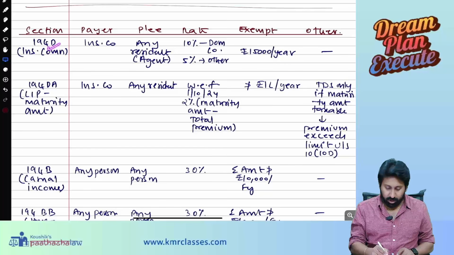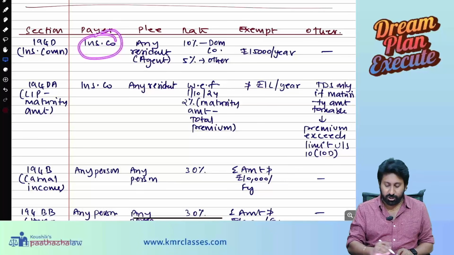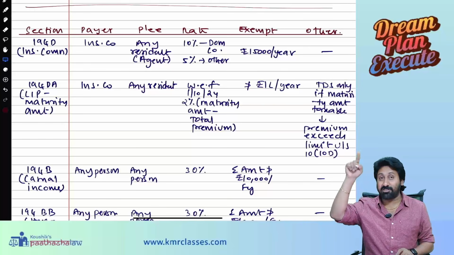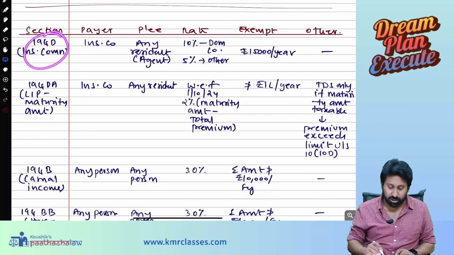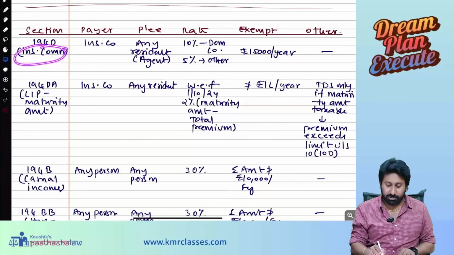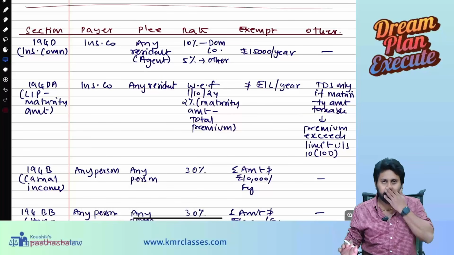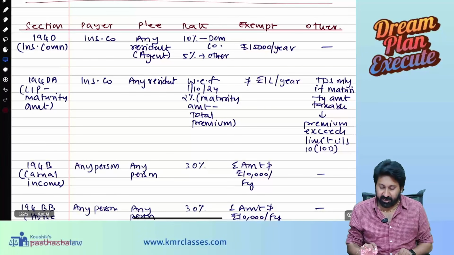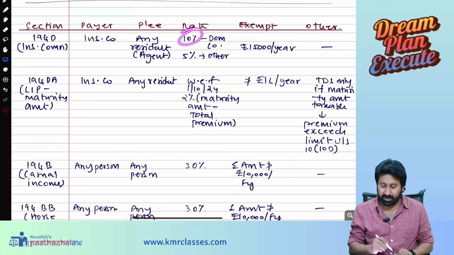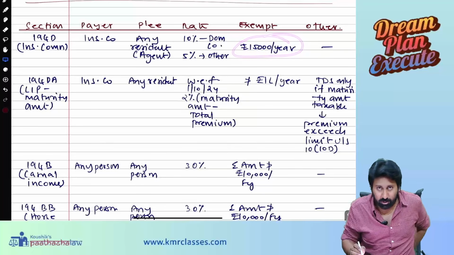Next, 194D, insurance commission. Who is paying? Insurance company. Insurance companies are treated separately, which is why they are outside the purview of the other sections. Separate sections are there for insurance premium. 194D, insurance commission: who is paying? Insurance company. To whom? Any resident, being an agent. Next, rate. If that agent is a domestic company, then 10%, or else 5%. Exempt: if the commission to that agent does not exceed 15,000 per annum, TDS is not required.